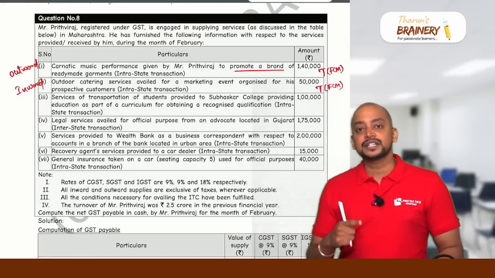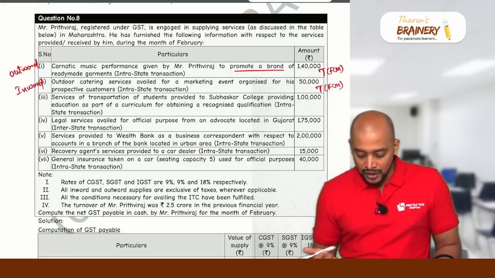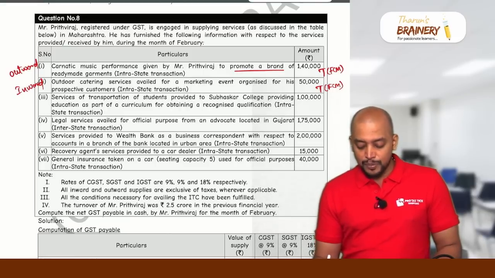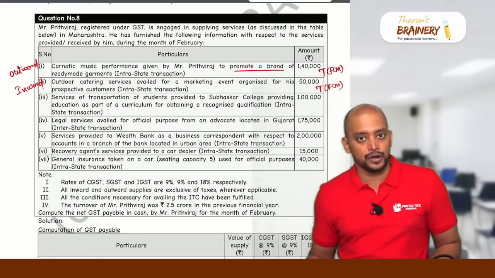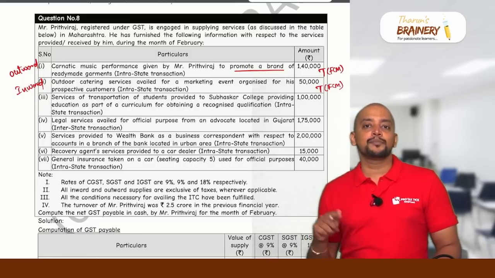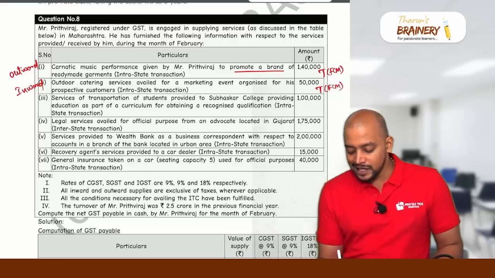Number 1, inward supply and outward supply in the same category. No. So they are using it for providing a marketing event. So no. Inward supply part of outward supply. No. Statutory obligation incurred by employer. No. So consequently, ITC not available. ITC not available with respect to this.